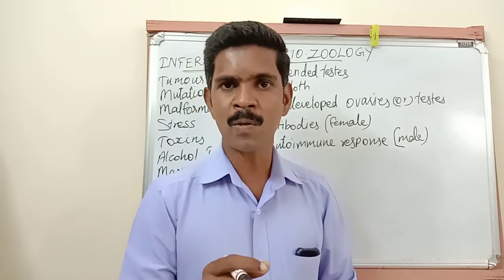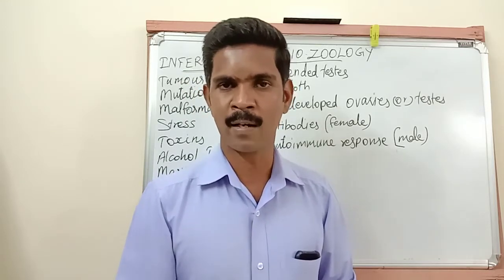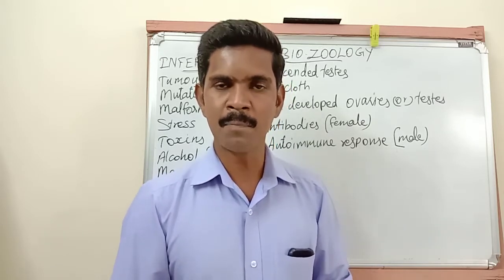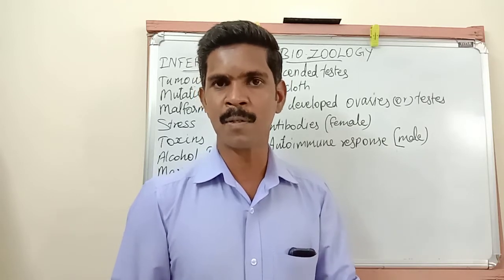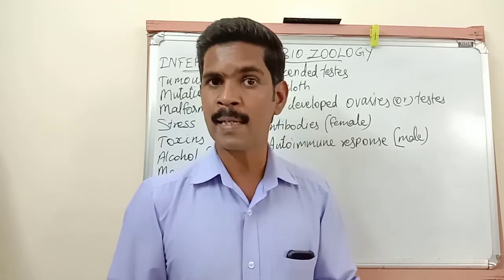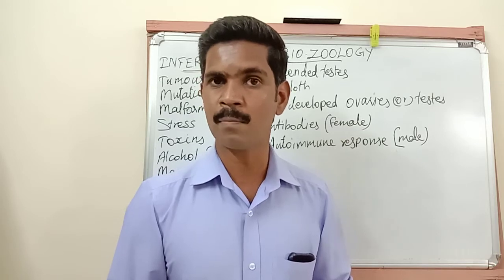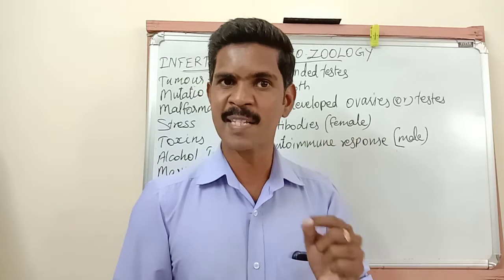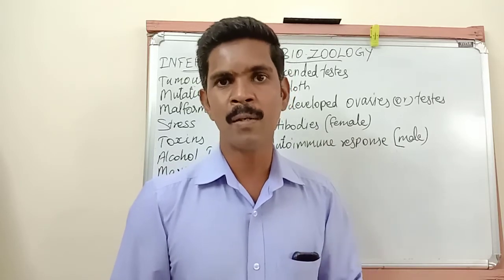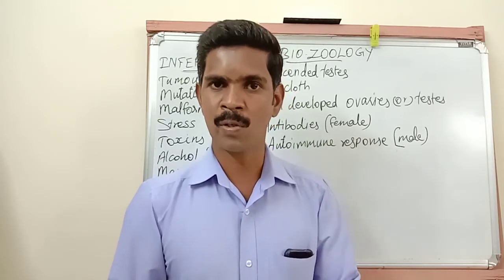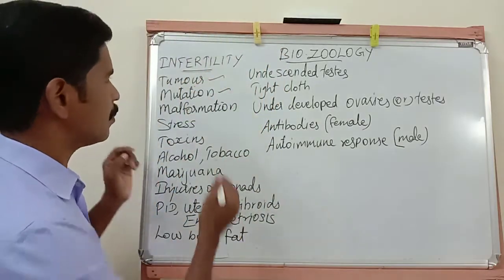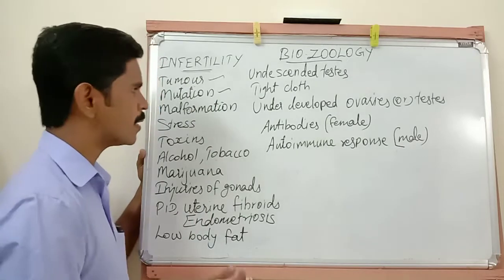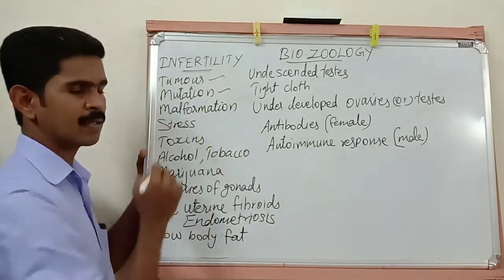Some genes are responsible for the production of these sex hormones. Sometimes the genes responsible for the production of these hormones are involved in mutation. Mutation means sudden change. So it leads to infertility. The mutation in the genes responsible for the production of sex hormones is the second reason for infertility.